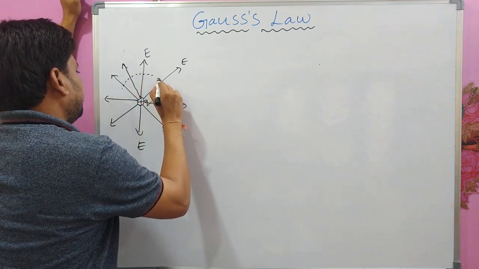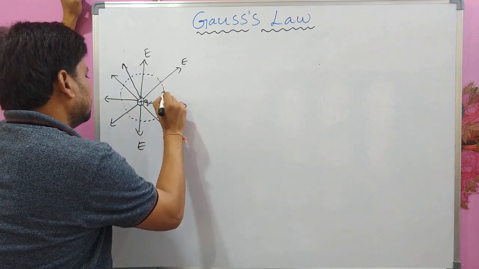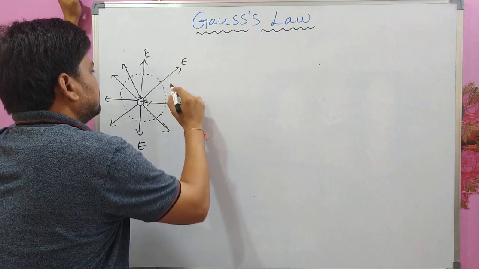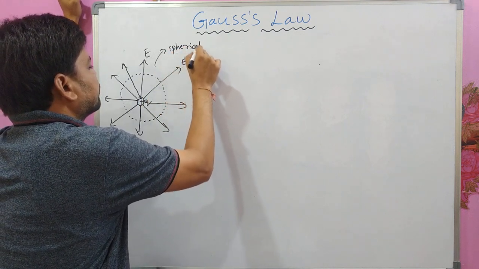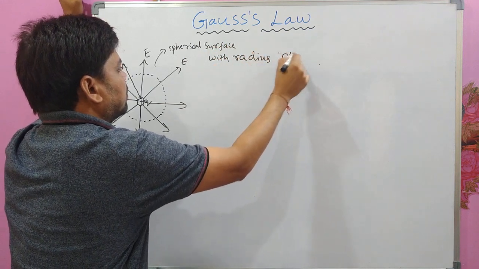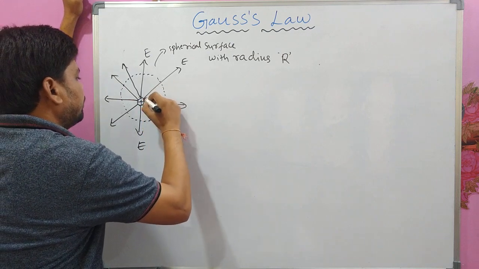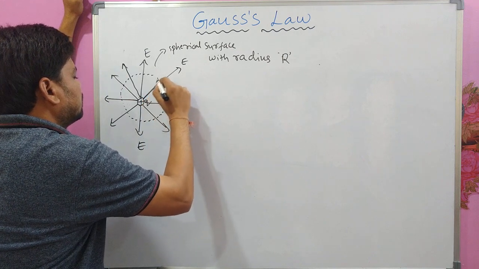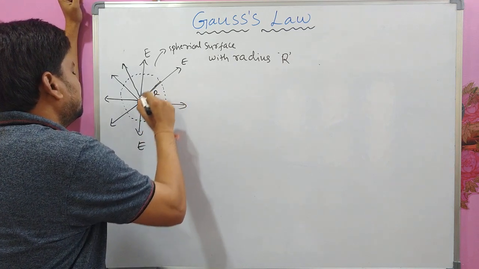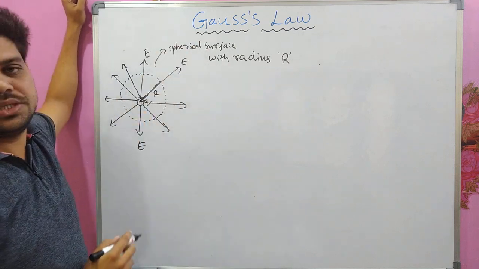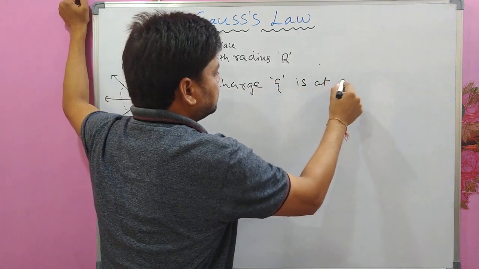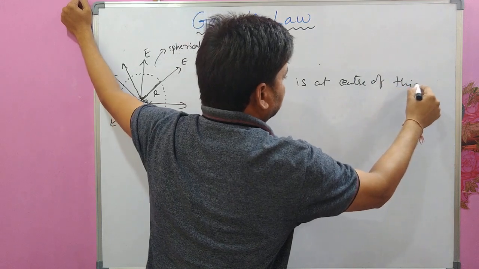Now if I consider a closed surface in spherical shape, so that this charge Q is inside that spherical surface with the radius R. So this is a spherical surface with the radius R. That means this distance is R. So this is the center of the sphere, this distance is R, and at the center of this sphere charge Q is there.